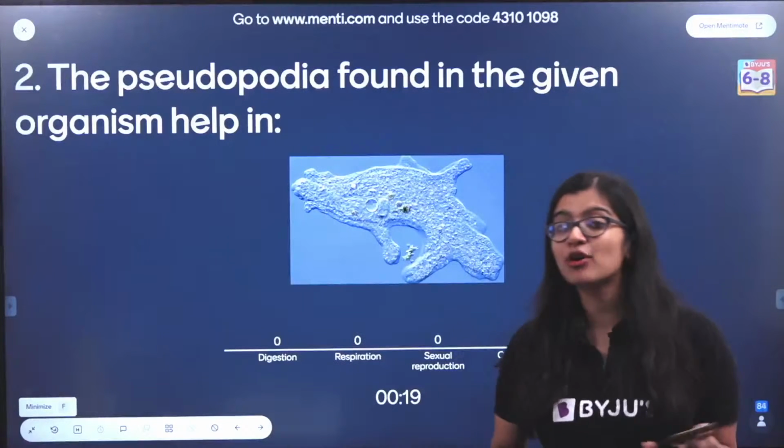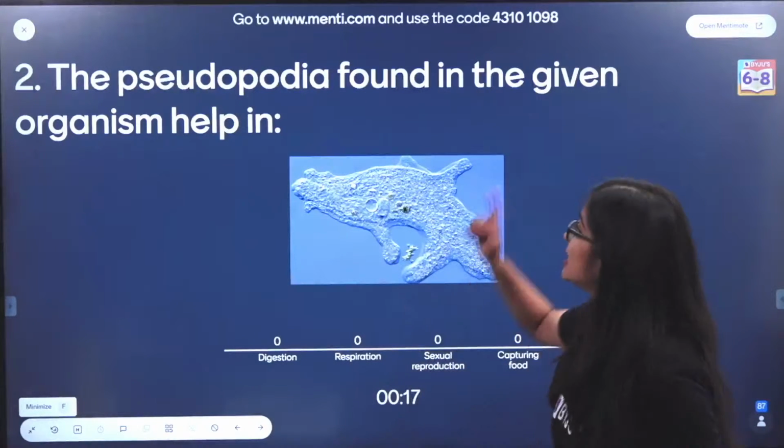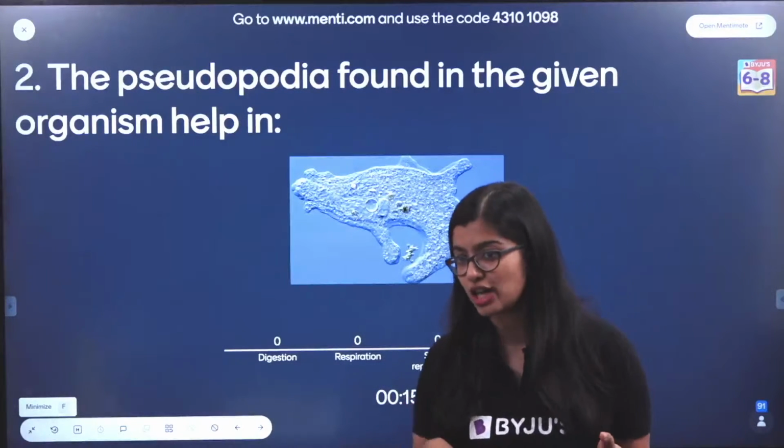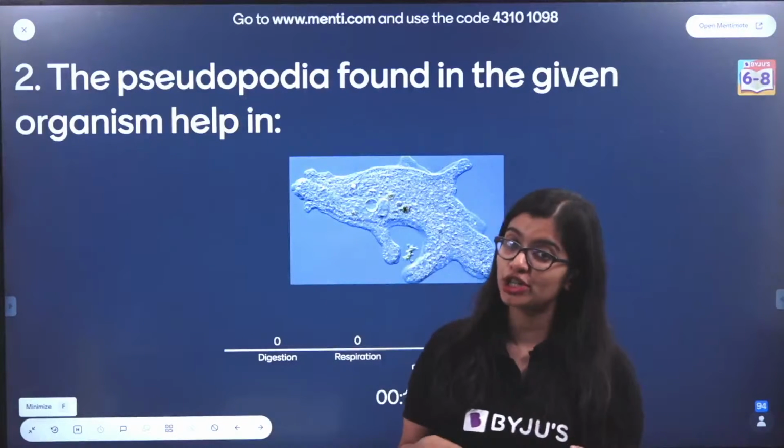How do I join Menti? Go to www.menti.com and type in the code. And Vishnu, can we send the code on the chat once? Our chat moderator will be sending it to you.